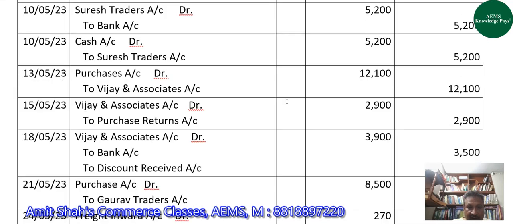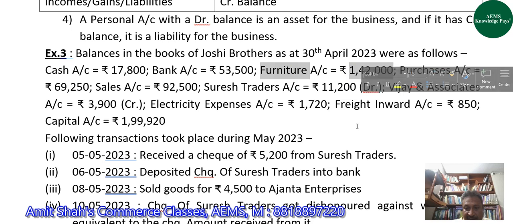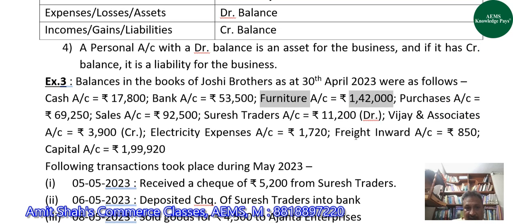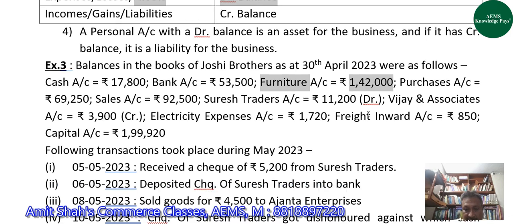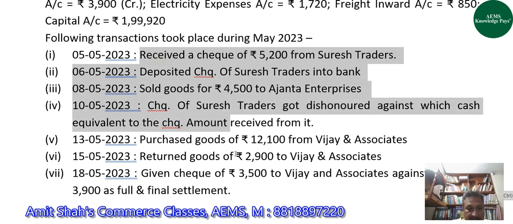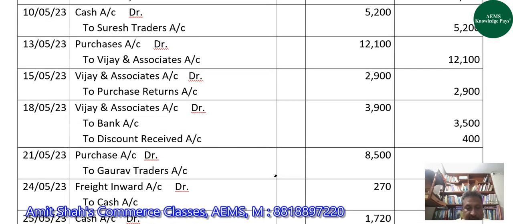Now the next account that we have is furniture account, which has balance of 1,42,000. Furniture is asset. You know that asset always has debit balance. This I have already explained you here. So furniture account has debit balance of 142, and during the month of May, there is no transaction in which furniture account is involved.